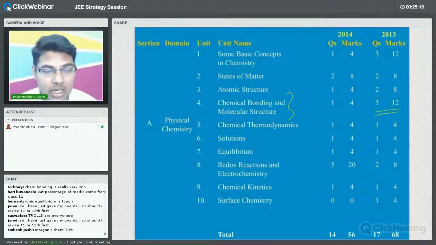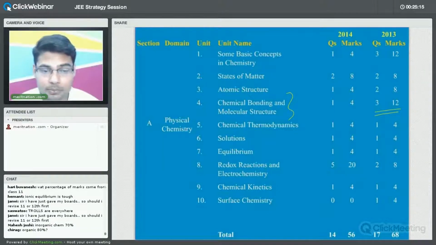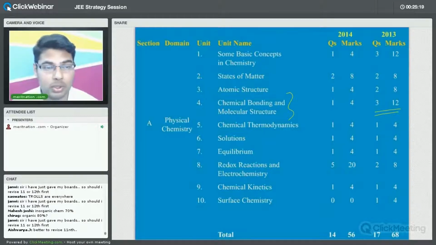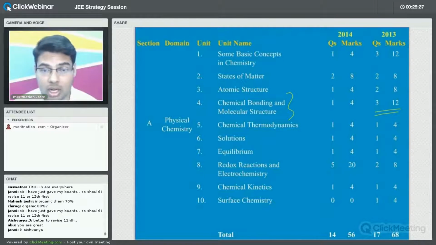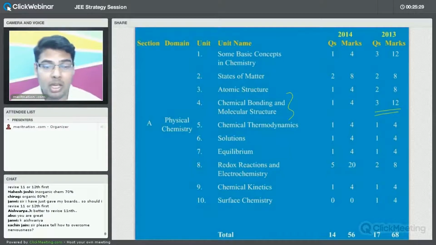Chemical bonding and molecular structure: here we have only one question in 2014, but it does not mean that this chapter is not important. This chapter is very, very important. In some years, you may find 4 questions asked on this topic alone.